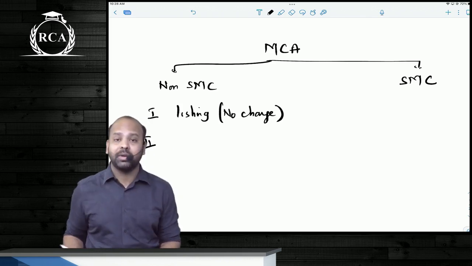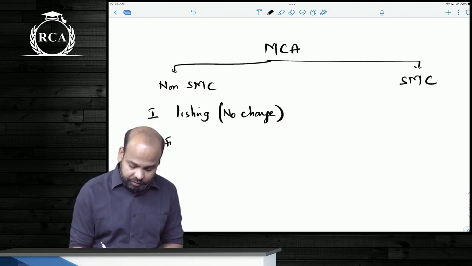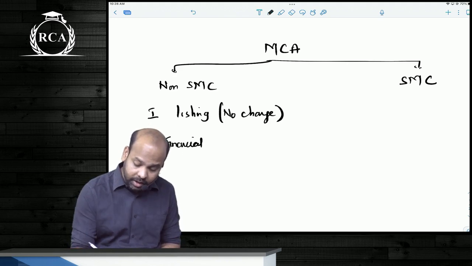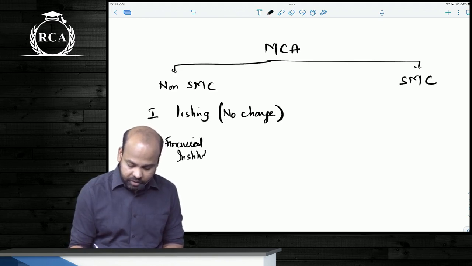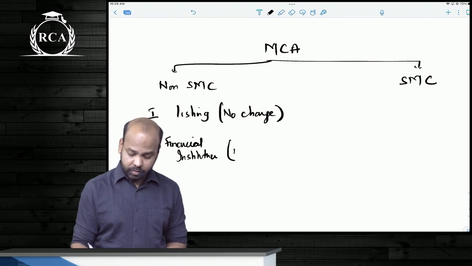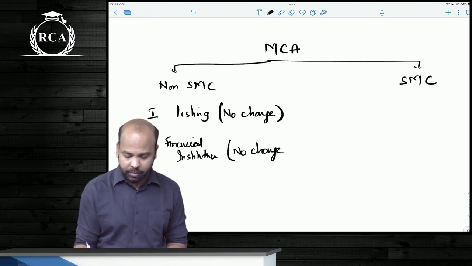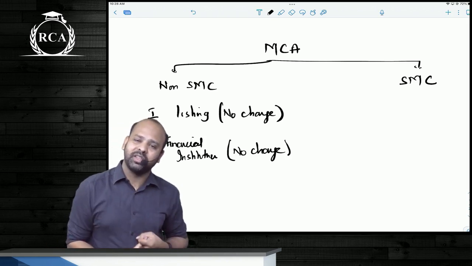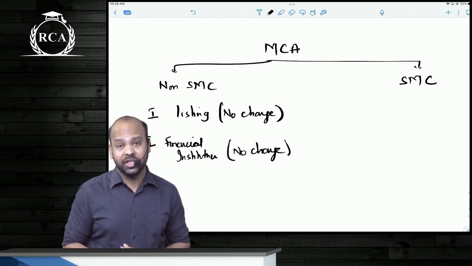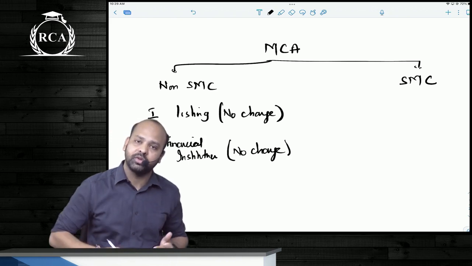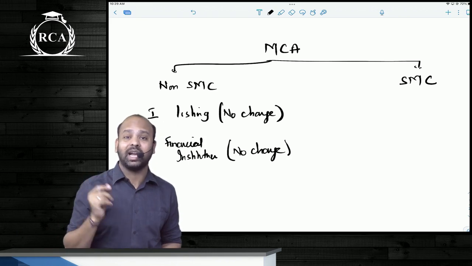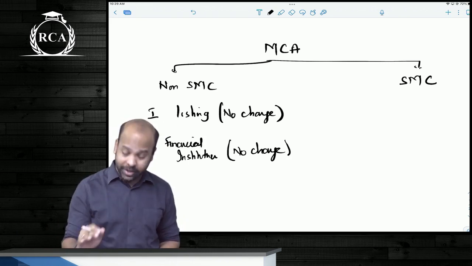The second one was based on the nature of business. This was for financial institutions, guys. If you are a bank, mutual fund, or if you are basically an insurance company or any other financial institution, guys, then accounting standards would be applicable in full. Again, there is no change here. The first criteria was based on listing status. Second criteria was based on the nature of business. So if you're basically a financial institution, a bank, insurance company, or any other financial institution, then accounting standards are applicable in full. There are no exemptions given.